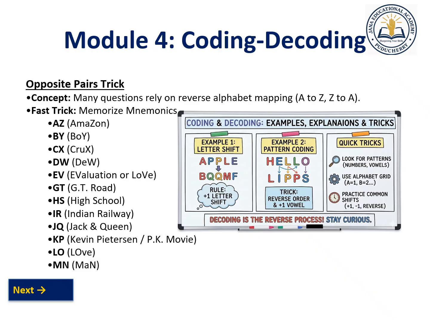For example, the letter shift. You can see example one, apple. How can the apple be transformed, right? The next letter of A is B. The next letter of P is Q. L, next letter M. E, next letter F. So the rule is plus 1 letter shift. Similarly, you can see here hello. What is the trick here? H is also, vowels are increasing, like that we will have to see. So this is nothing but the coding and decoding pattern.